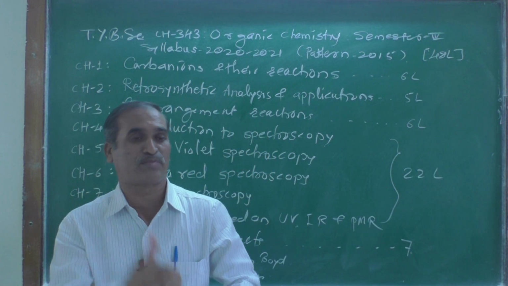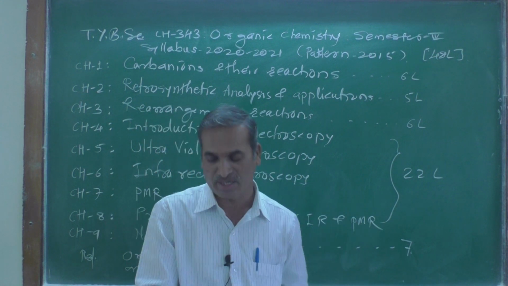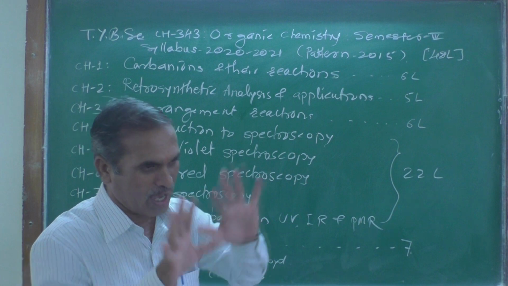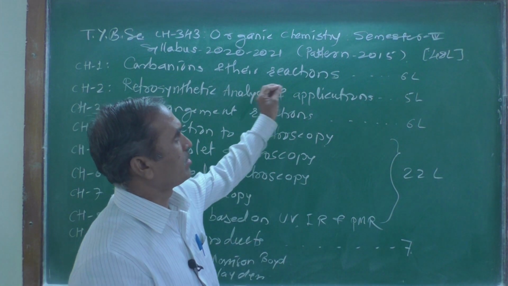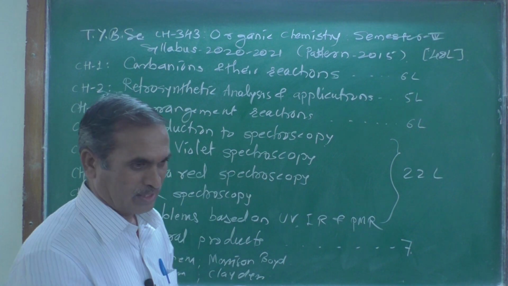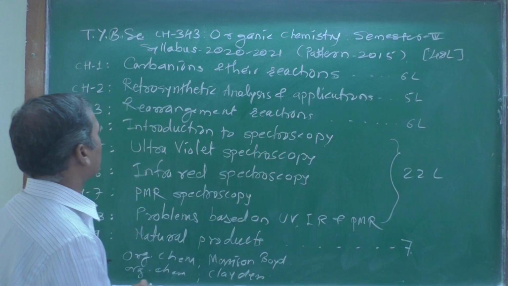So that kind of reaction we are going to learn here. This is the total scenario, and we will try to complete this chapter within the 6 lectures.